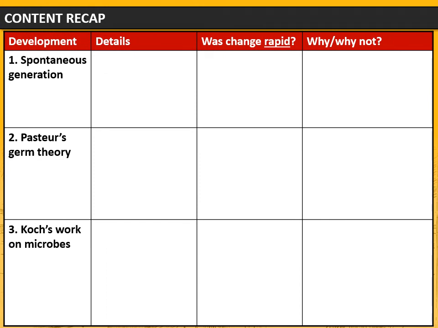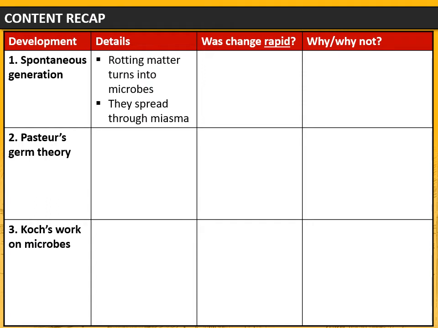So let's look a little bit closer at what we're going to put in our main paragraphs. Our first paragraph is going to be about spontaneous generation. Now, you'll remember that this was the idea that rotting matter turns into microbes, and these microbes spread through the air through miasma, bad smells.